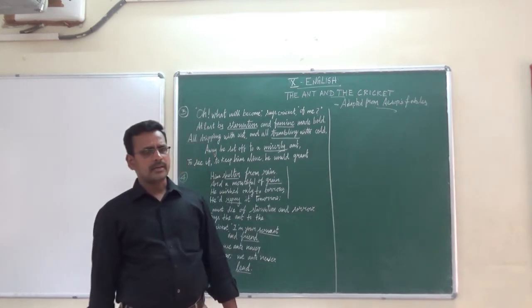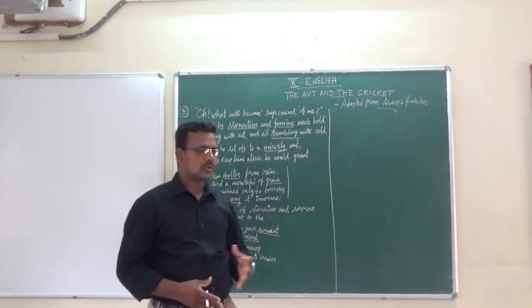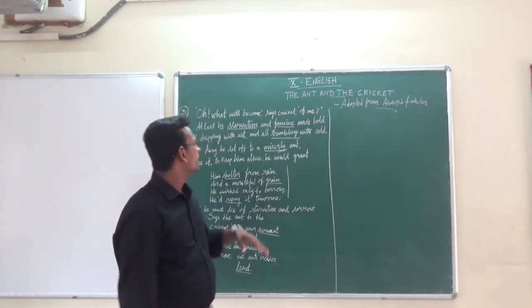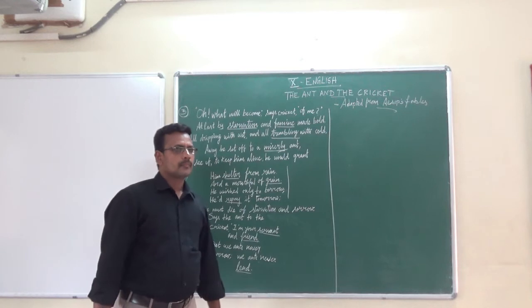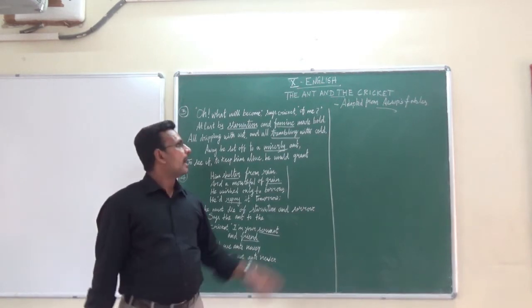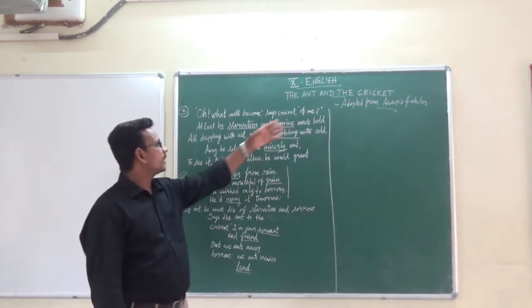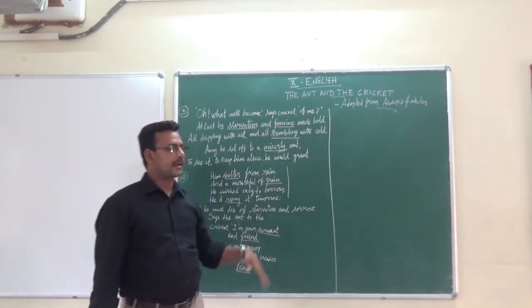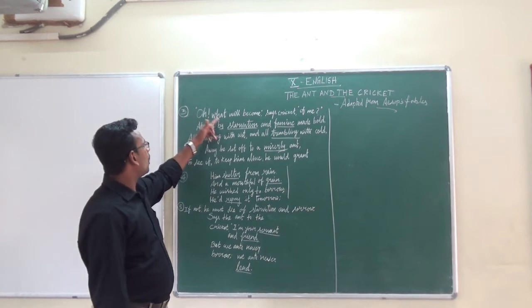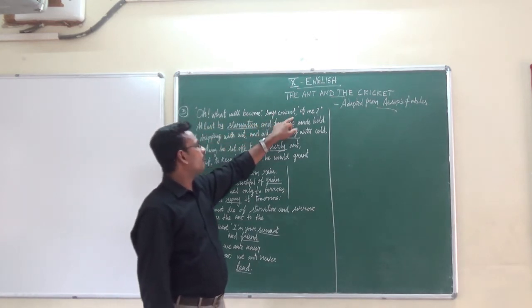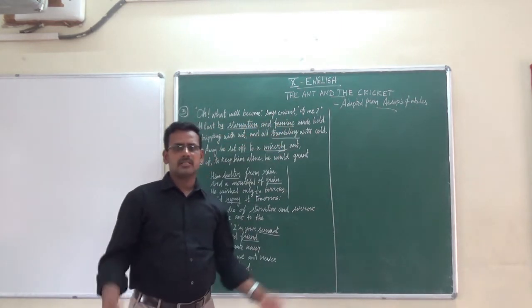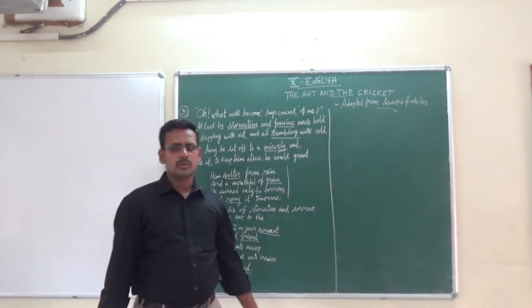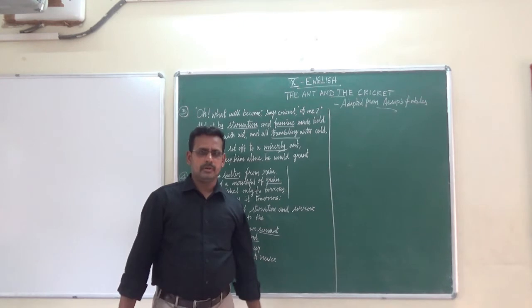In the introduction already I said this point is about planning and hard working. Okay, so here the two characters are the ant and the cricket. So here in this stanza we are going to see about the cricket. Oh, what will become, says cricket, of me? So he found nothing in his cupboard. It's a winter season. It was not able to save any food.